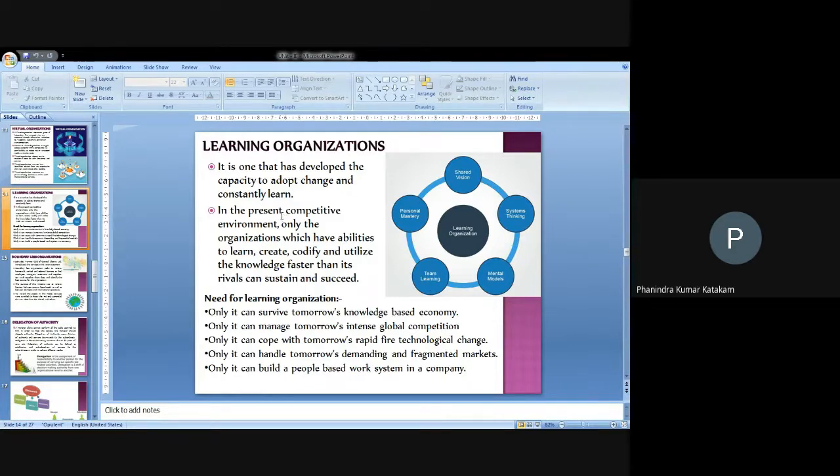That's why they should be able to know about their abilities, whether the people are able to learn something, and whether they can create some new things for the organization, how they can modify or codify, and how they can utilize technology in faster ways in order to sustain against the competitors. And every organization needs to classify their things also.